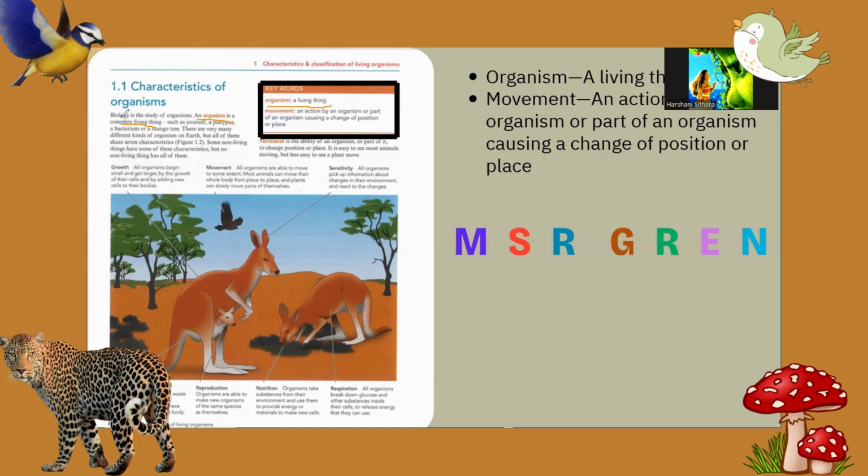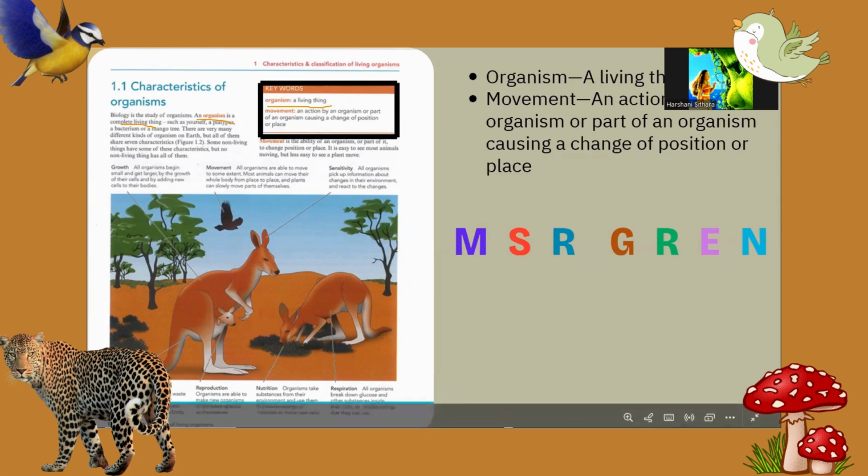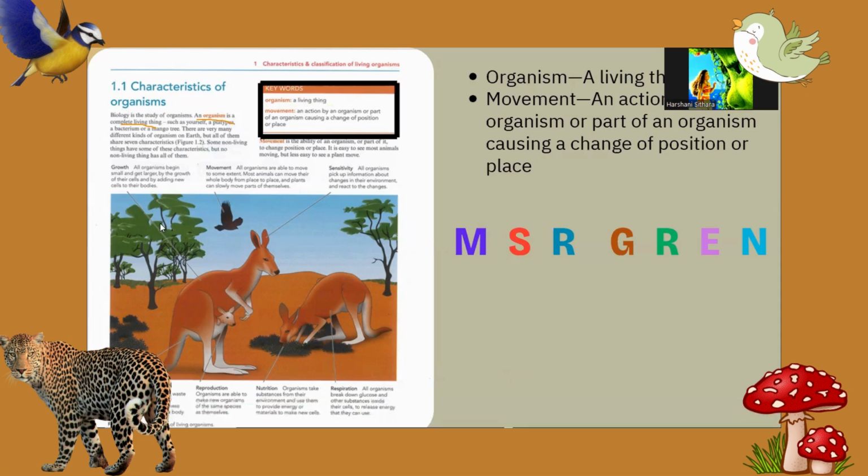Then it mentioned such as yourself, like us, as well as a platypus, a bacterium, or a mango tree.